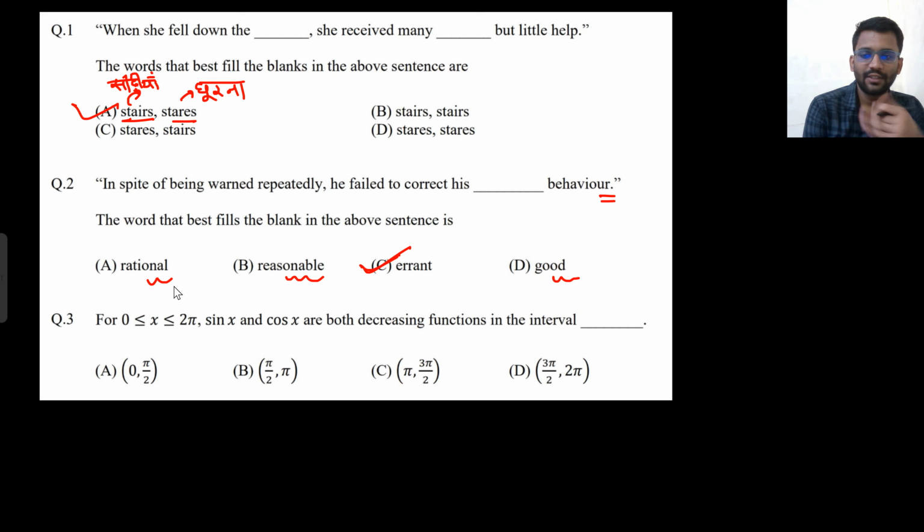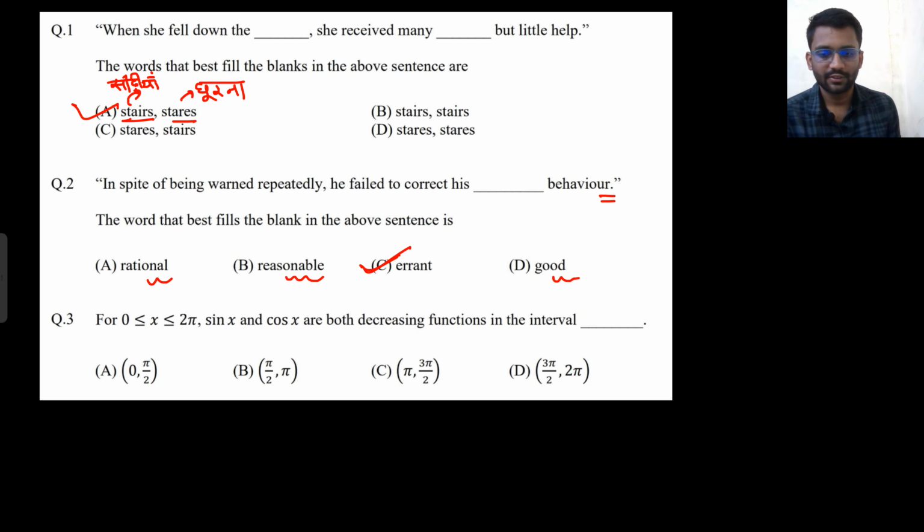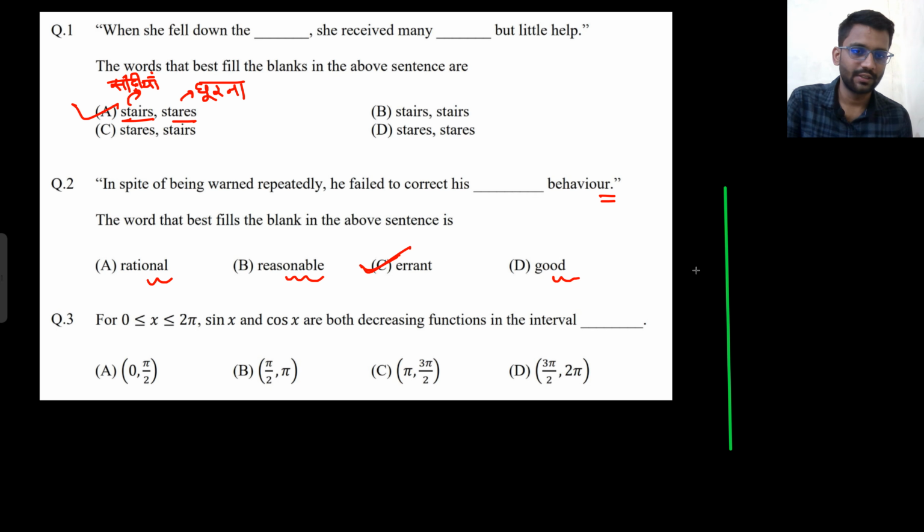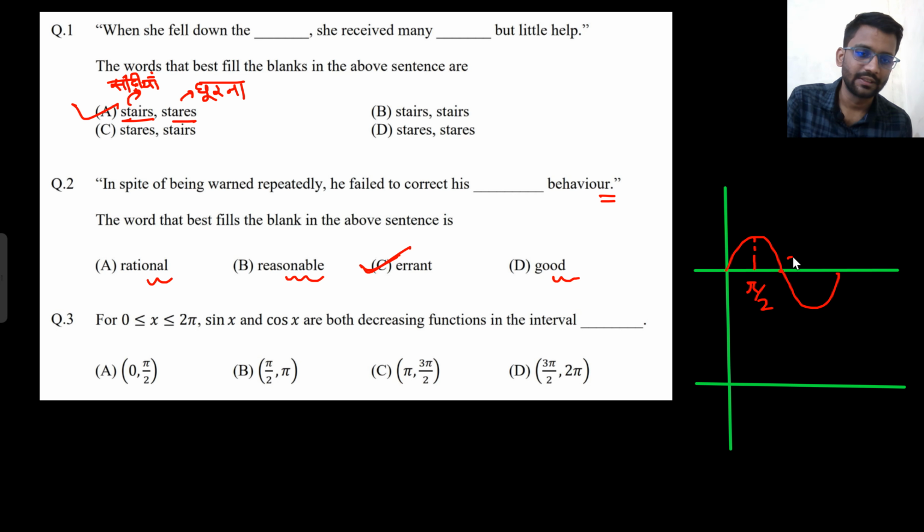So this third question is very easy. From 0 to 2 pi, sin x and cos x both are decreasing in what interval? You can draw the graph of both sin x and cos x. This is my sin x, this is pi by 2, this is pi, and this is 3 pi by 2. So it is decreasing from pi by 2 to 3 pi by 2, right? And what about cos x?